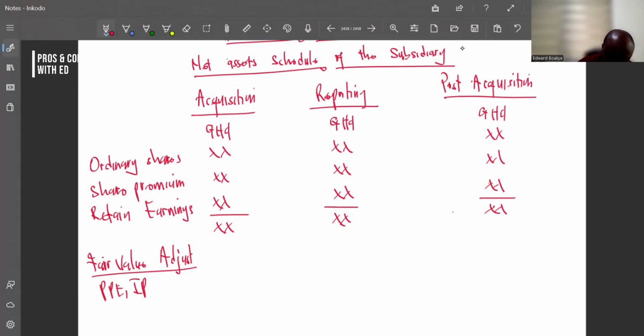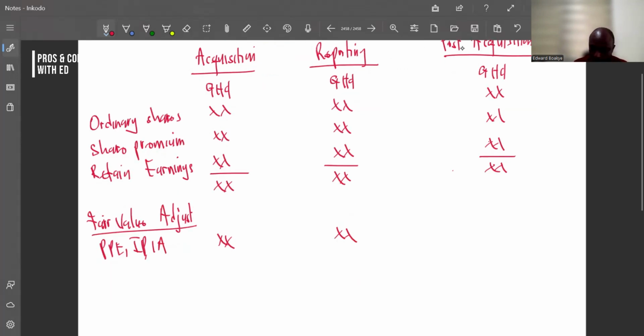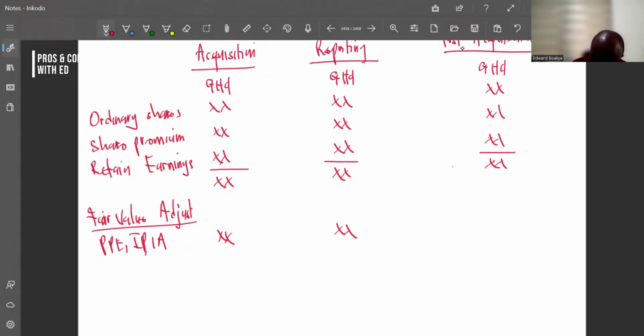We may have any asset that you can think about, or intangible assets. It may be that they gave it to us at a certain amount and it was supposed to be at a different amount. So the difference will now be added to our assets, right? Good.